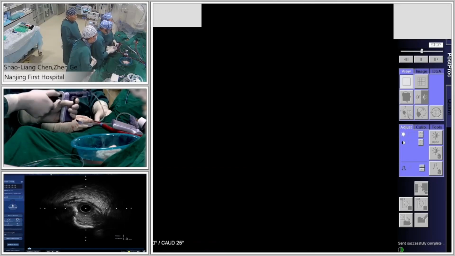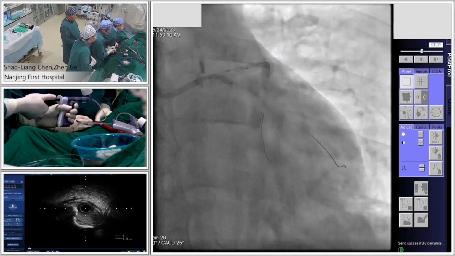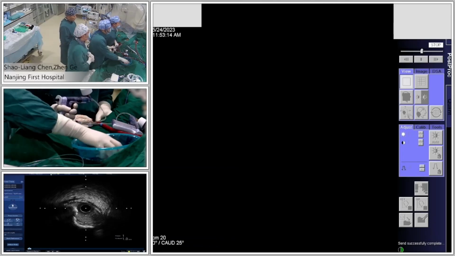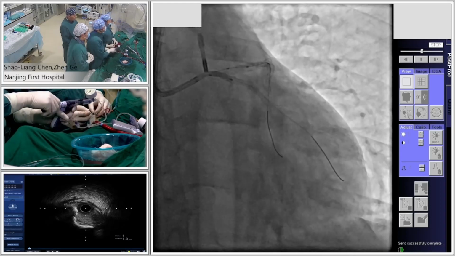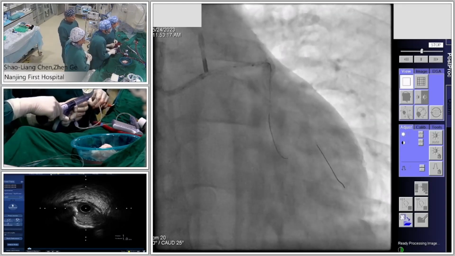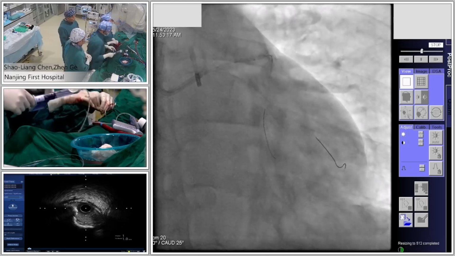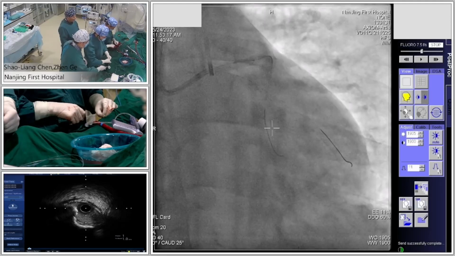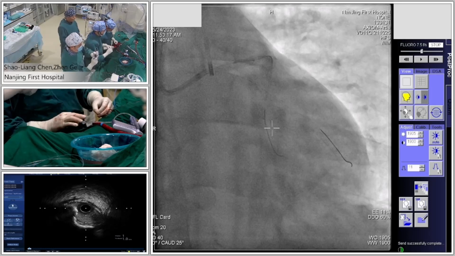Good. Yeah. 12. 14. Right. Very good position. Yes, down. Okay. And next, I will do the crush.